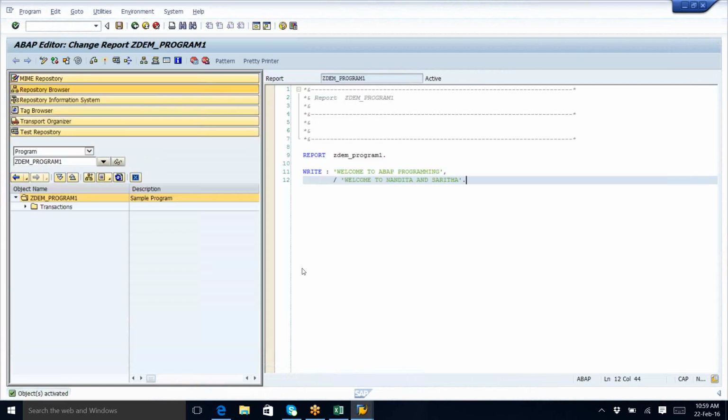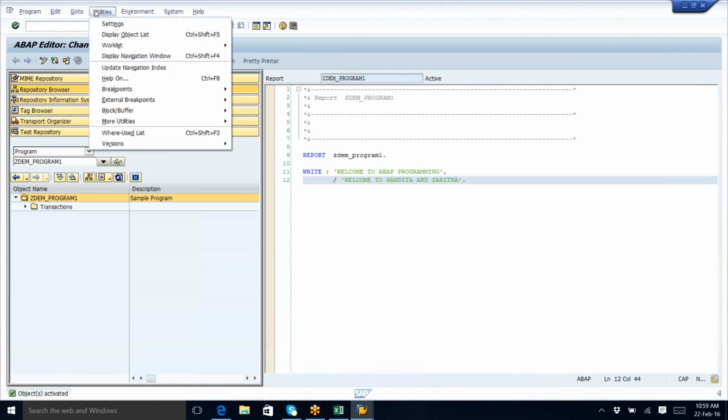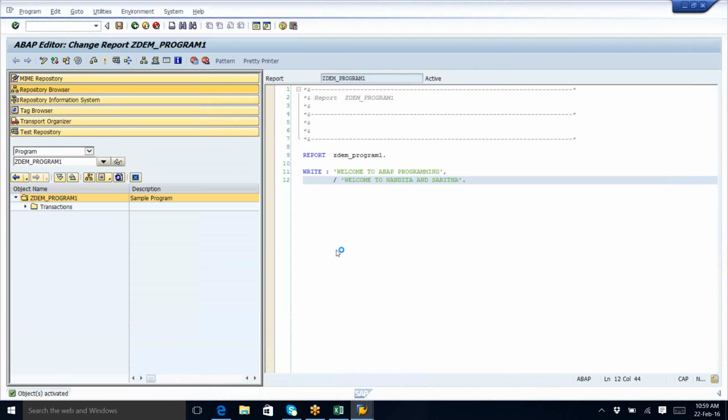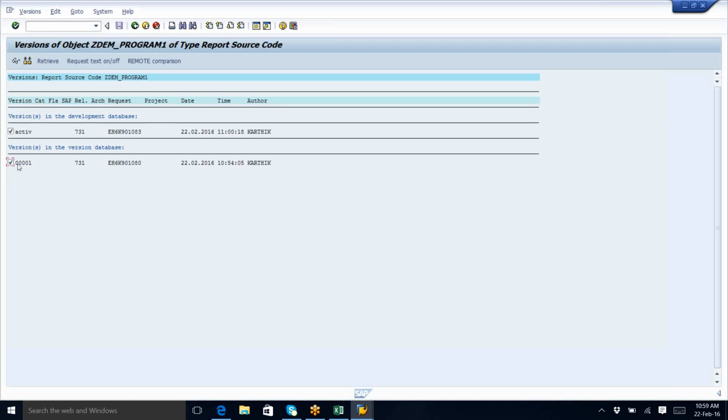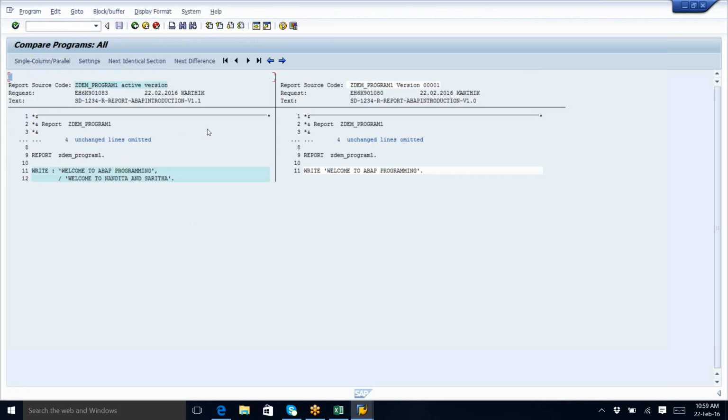So once it is done, you can also check what changes we have done in the first program and second program. Go to utilities, version management. This is the already released one, and this is the existing one. Click on the compare symbol. You can see, in the last release we have only welcome to web programming, and this release. Wherever the changes are there, it will show in blue color. Clear? Yes. Any doubts till now?